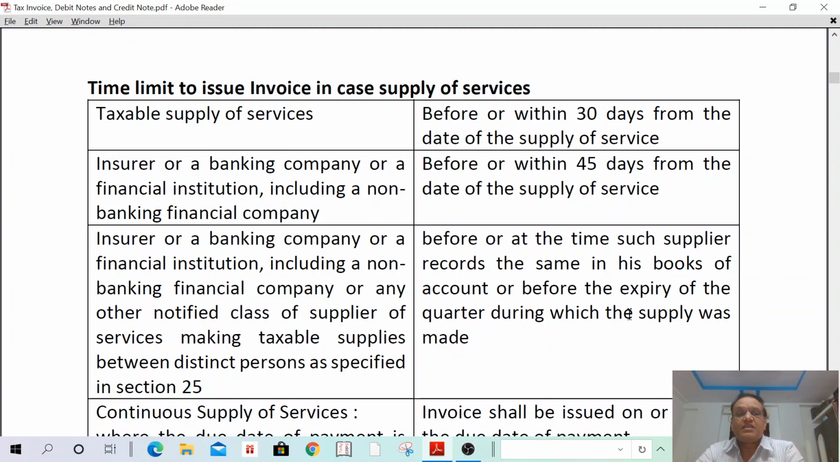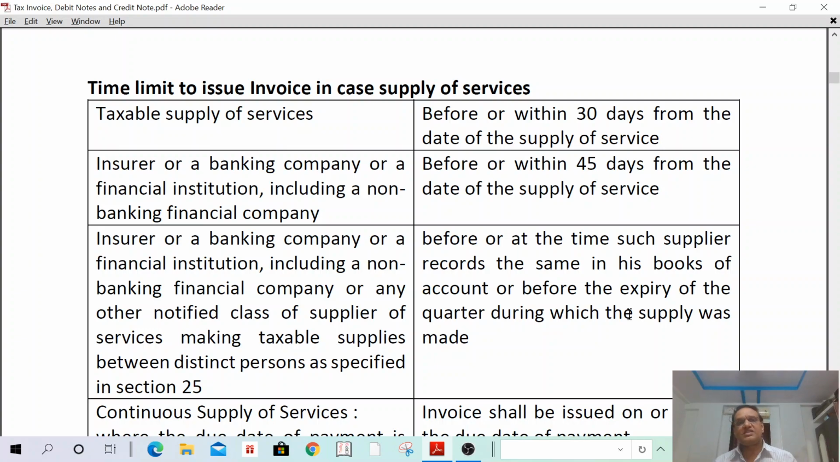The time limit to issue invoice in case of supply of services is before or within 30 days from the date of supply of service. In case of taxable supply of service, tax invoice shall be issued within 30 days from the date of supply of services. In case of second case, in case of insurer, banking company or a financial institution, including a non-banking financial institution, in all cases invoice shall be issued within 45 days from the date of supply of service.